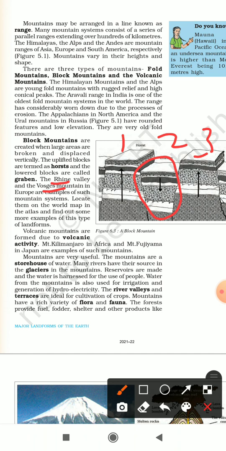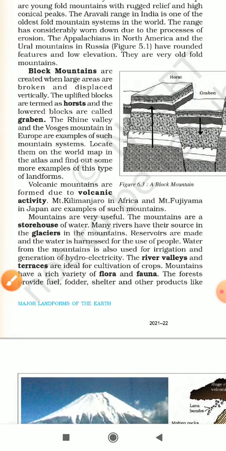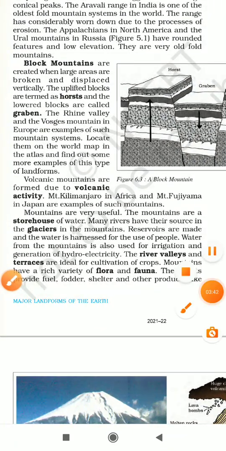Let us look at some other types of mountains now. The next type of mountains are volcanic mountains. As we can say from the name itself, they are formed due to volcanic activity. Mount Kilimanjaro in Africa and Mount Fujiyama in Japan are examples of such mountains.